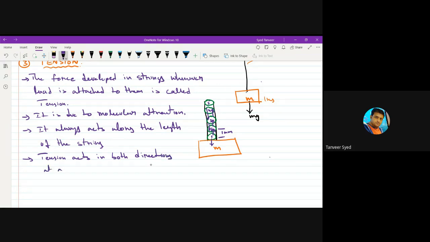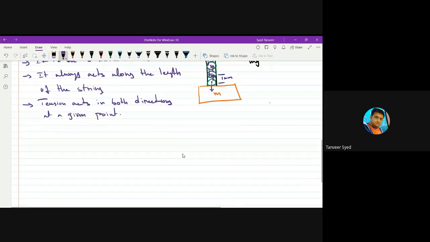At a given point. What does this mean? Take the same example. Mass m is attached, its weight mg is acting down, and tension is produced in the string. Suppose I take a point on the string, then tension will be acting above this point in this direction and below this point in this direction. This is tension, this is also tension.